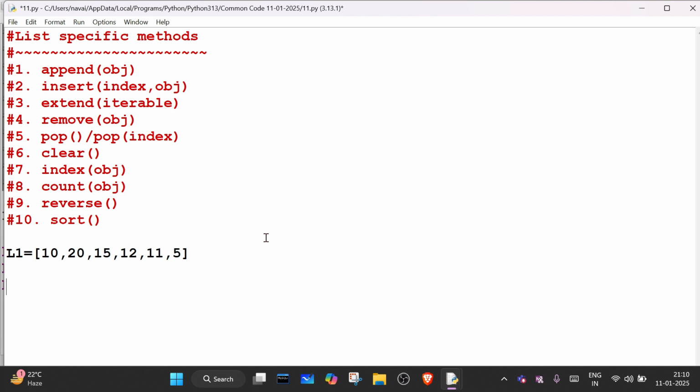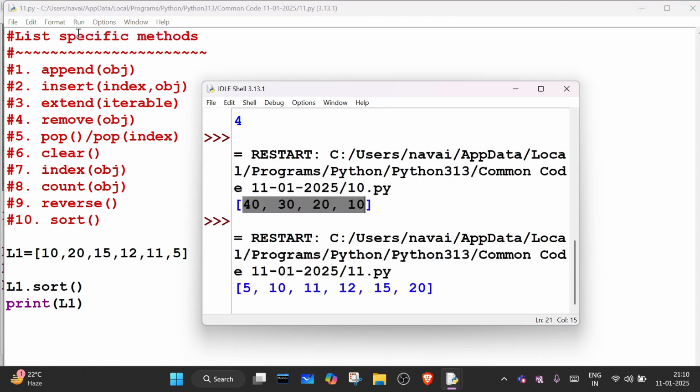So if I write here l1 dot sort, it will print all the elements in sorted order. Is it printing in sorted order or not? It is printing in sorted order, right?